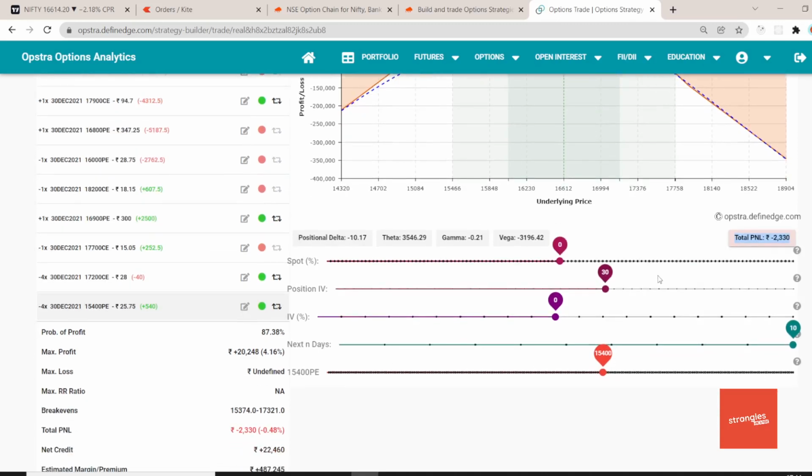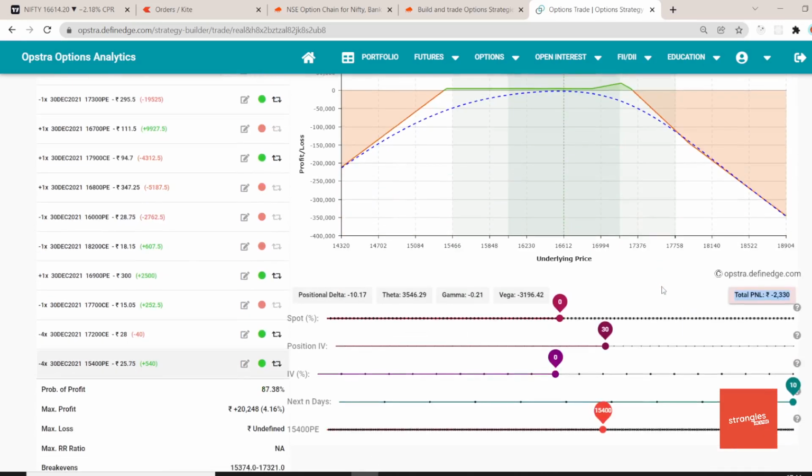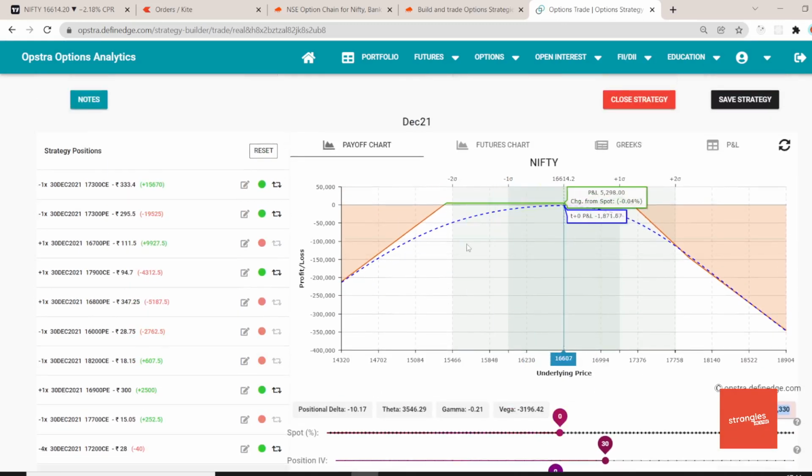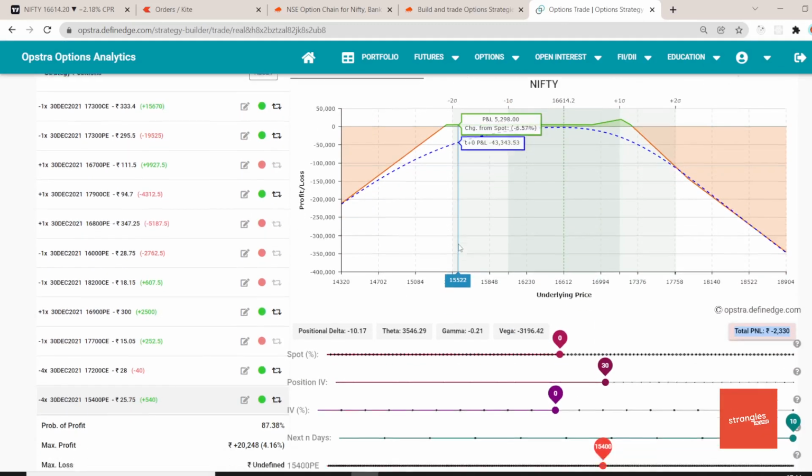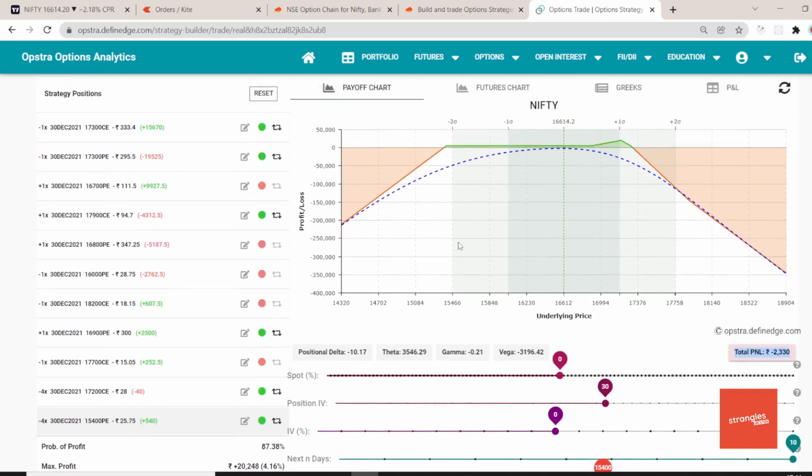During that time, I did a few adjustments which I wanted to demonstrate today. As the market was sliding down, I applied the very same adjustment method, right? If you remember, this was my hedge earlier, 16,800 P. Because the market was sliding down, I rolled up my put side hedge by 100 points, from 16,800 to 16,900, right?